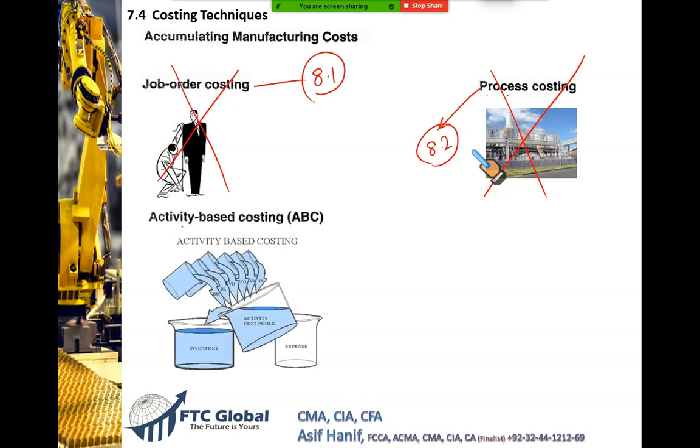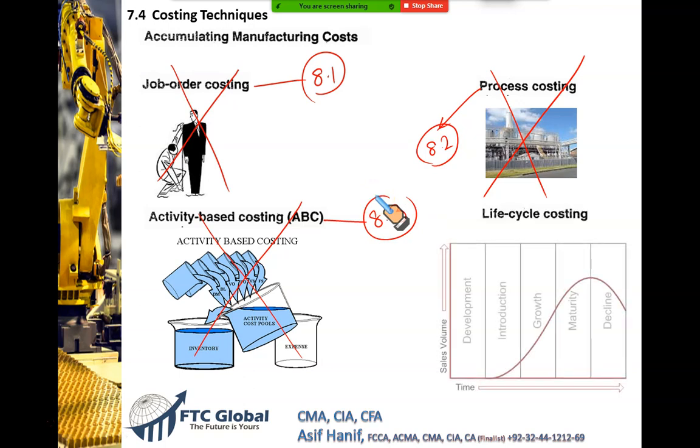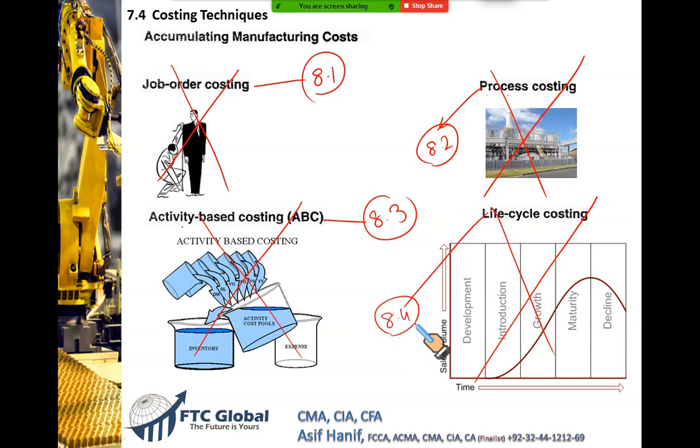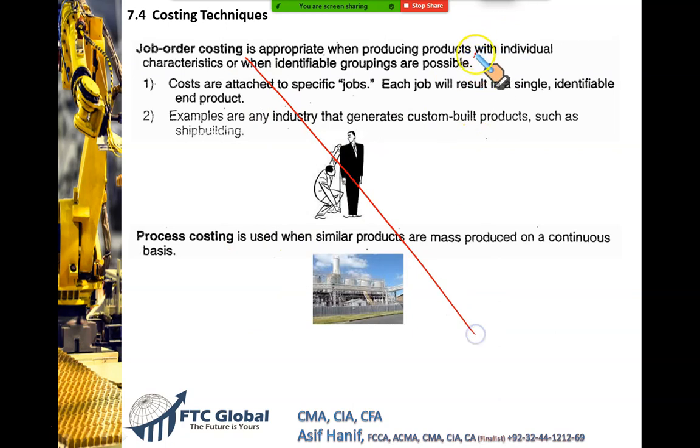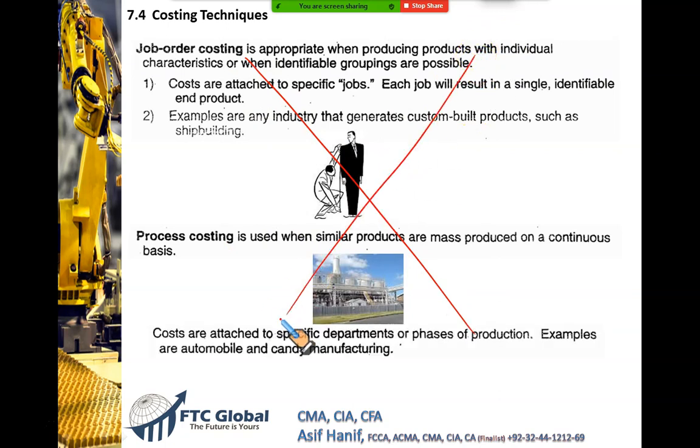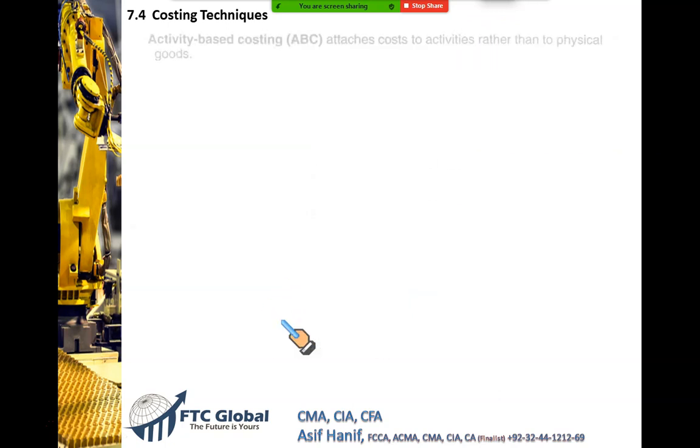Then activity-based costing. Again, we are not going to do it in this subunit. Why? Because it is a separate topic, 8.3. Inshallah, our next unit. And then life cycle costing, we are not going to do this either. Why? Because this is your 8.4. So these are all coming. So we are not going to waste our time. I'm just going to put a big cross to save our time. We want to be efficient and use our time very carefully. So we will do it there.